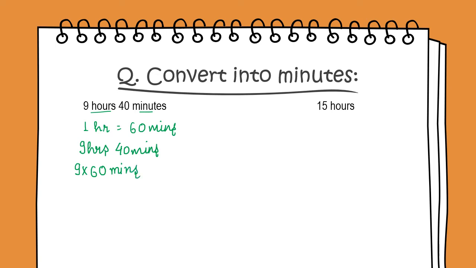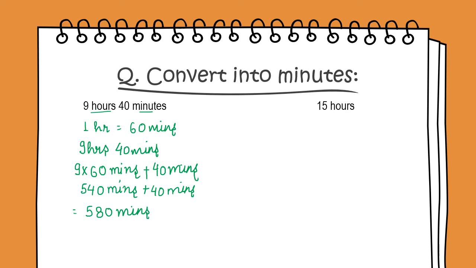Now add the remaining 40 minutes. 9 multiplied by 60 is 540. So 540 minutes plus 40 minutes is equal to 580 minutes.